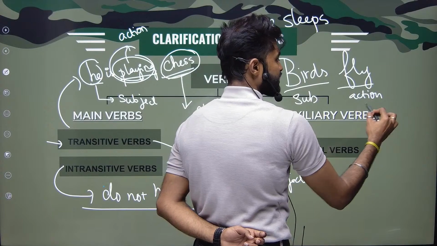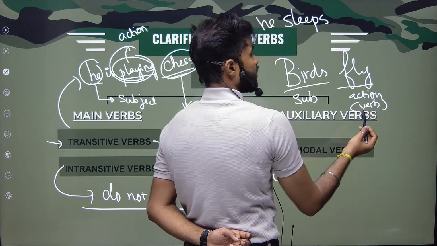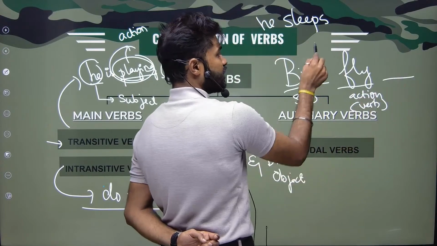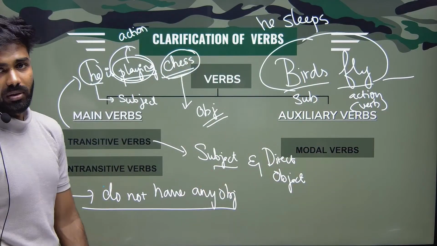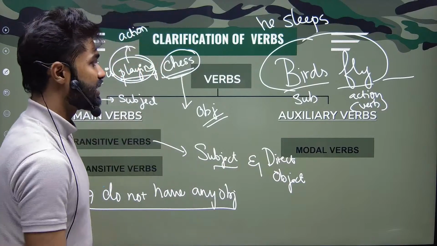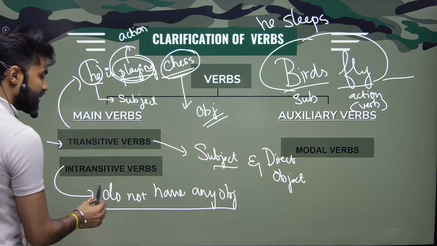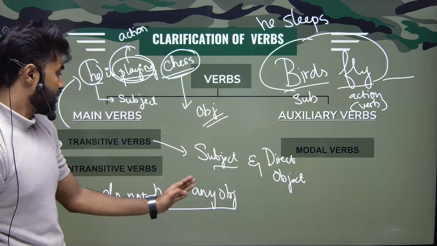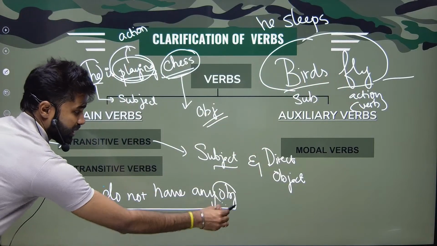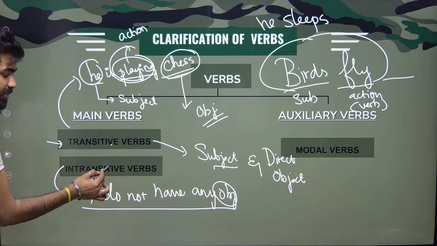So I can call it as my verb. All right. But there is no object here. So such statement, we call it as intransitive verbs. Or there is no object in the sentence. So this fly, I can call it as an intransitive verb. Why? Because there is no object.